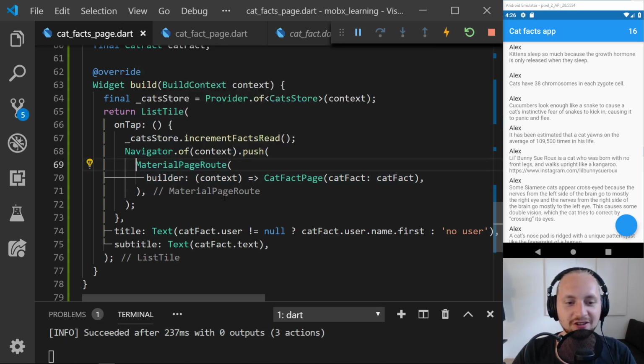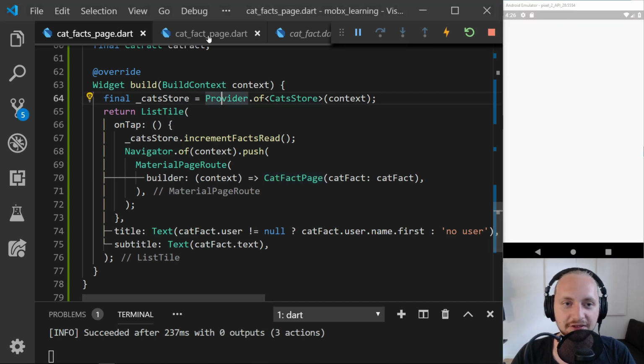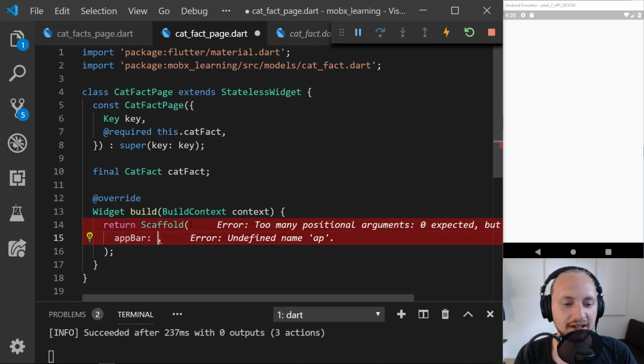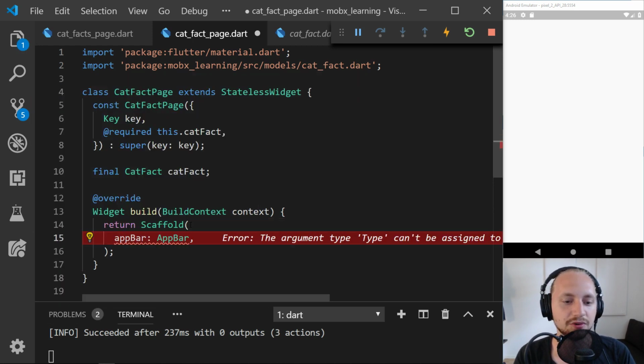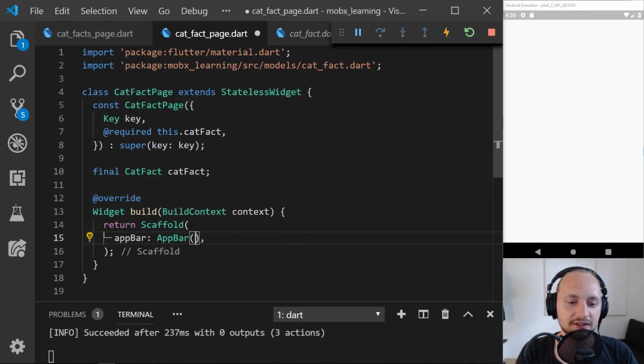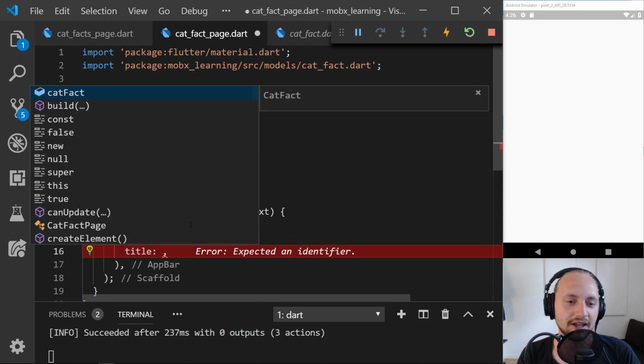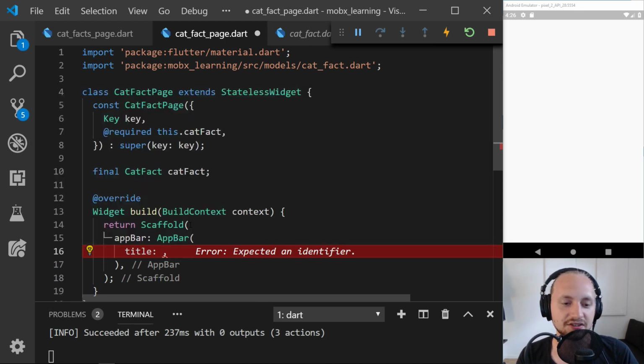So we have the MaterialPageRoute. We are pushing the cat facts page. So let's go about creating this cat facts page. Let's create an app bar. That's probably the easiest thing to do. We have the title, and let's just give the title something to do with the selected cat facts.